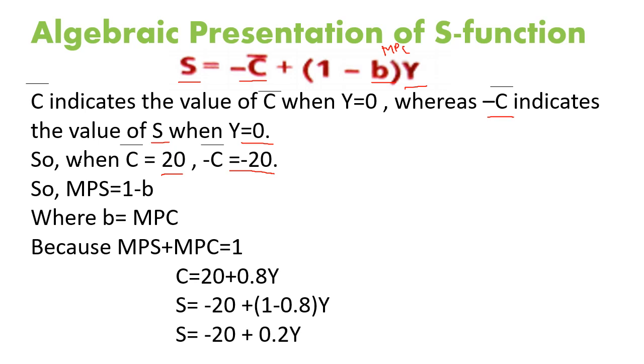Now 1 minus B. We know B is MPC, so 1 minus B is MPS, because MPS plus MPC is 1.